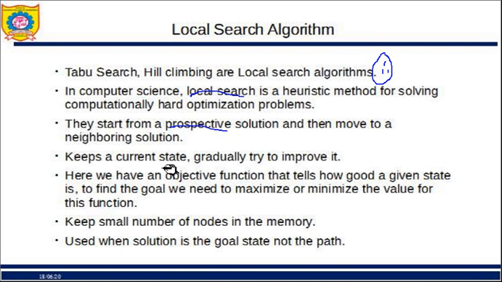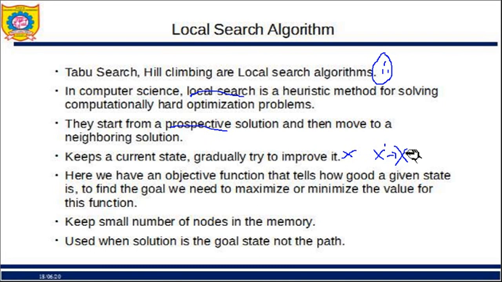It keeps a current state, and gradually it always tries to improve the current state. So it calls the current state x. Later on it will find another state x dash. Suppose this x dash is better than x, then x dash will become my new current state. Here we have an objective function also. It tells us how good a given state is. Its goal is to find the goal, we need to maximize or minimize this function. In order to reach our goal, we either increase this function or we decrease the function.